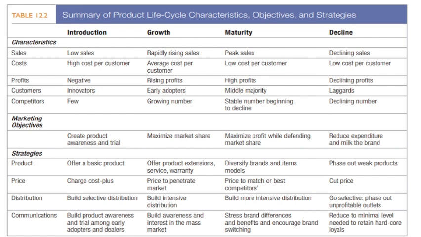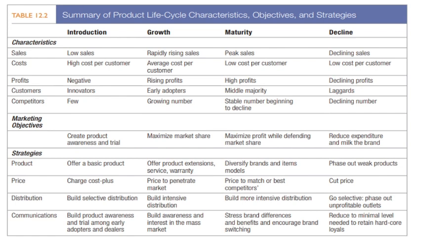Okay, then prices is charged cost plus. Then price to penetrate the market. Then price to match the best competition or beat the competitors. And last is cut price is charged in decline stage. Then distribution. As you know, the distribution is selective in introduction stage, then it is intensive in growth stage. In maturity stage, it is again intensive, and in decline, it is selective.